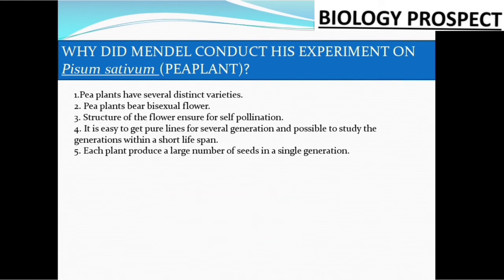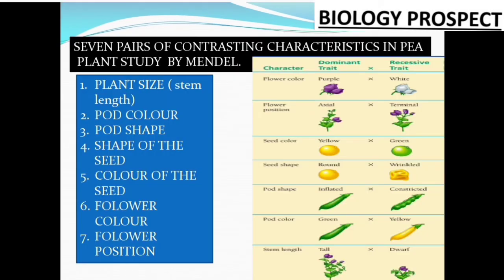Fifth and the very last point is that each plant produces a large number of seeds in a single generation. Normally we have already seen the pods of the pea fruit. There is not only one seed, there are several seeds. So it is easy to do the different experiments. Because of these 5 reasons, Mendel chose the pea plant for his experiments, and these are the 7 pairs of contrasting characteristics which Mendel preferred for the pea plant.